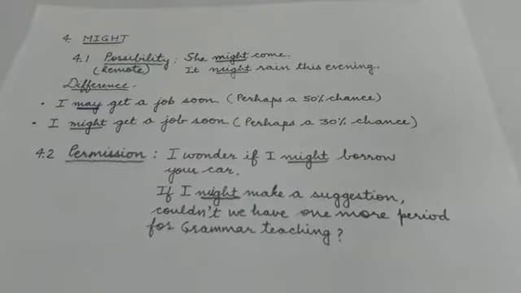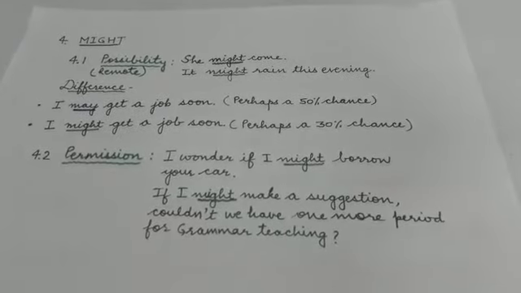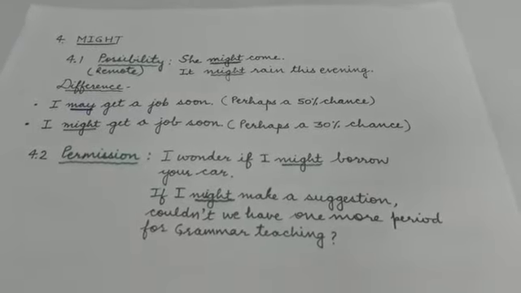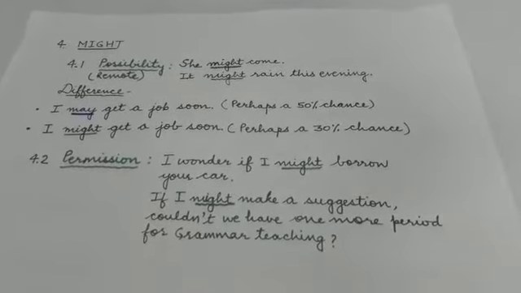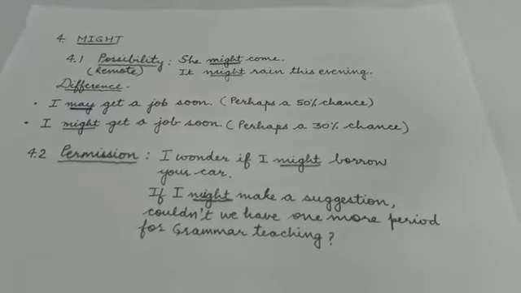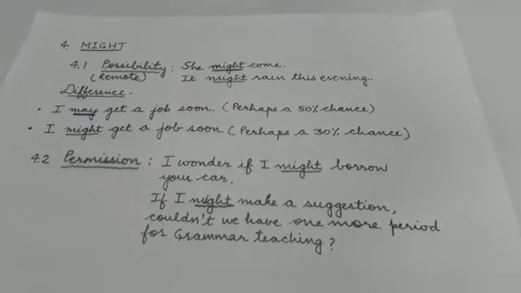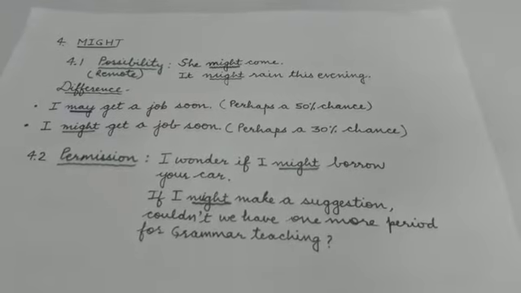So what do we find here? That might is also used to ask for permission. It is very polite and formal, but it is not common and is mostly used in indirect speech. So might denotes two modalities, that is possibility and permission.